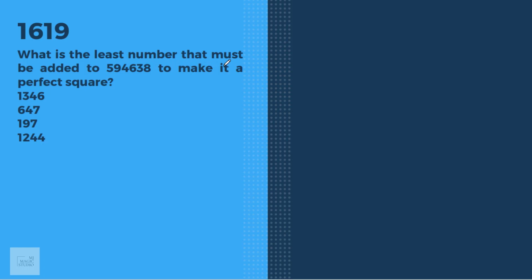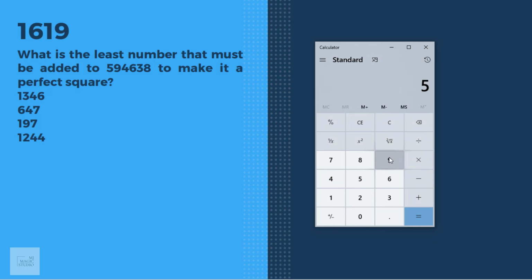What is the least number that must be added to 594638 to make it a perfect square? If an on-screen calculator is there, these types of questions need to be answered with that itself in no time. Let's see how. The square root of 594638, I'm getting 771 point something.